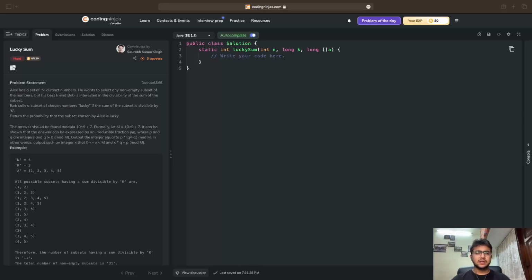Now we will apply brute force on the second half of elements, and we will calculate the subset sum and add it to the frequency of the subset sum modulo k. We will apply some mathematics over here, and we will have two subset sums which, when combined, make the subset divisible by k. Something like that is what I'm thinking.